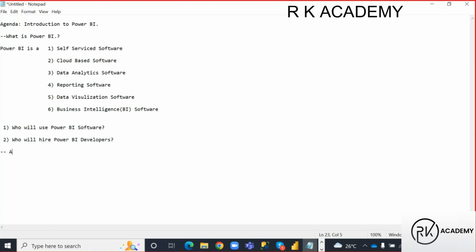That is any company or any organization. If there is a company, what will it do, guys? It will do business, right? While it is doing business, what will it get, guys? It will get business data, right? Once they have their business data, they need to analyze it, right?